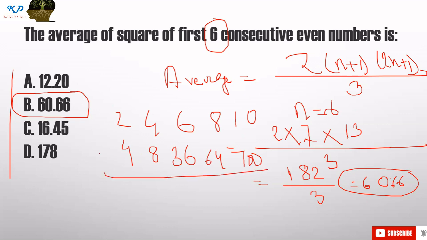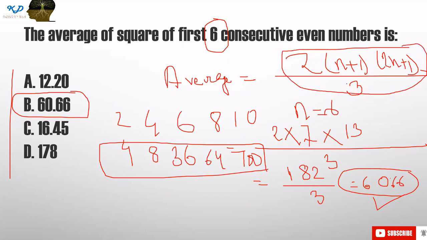If you solve this particular problem, you will get the same answer, 60.66. So you just need to know this equation. This is for even numbers. Okay. For odd numbers, the equation is something different.